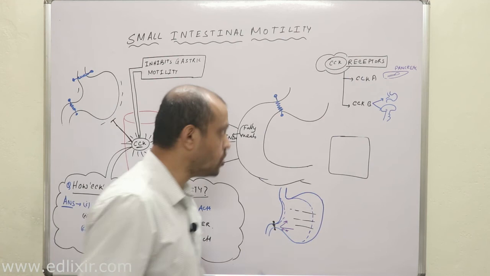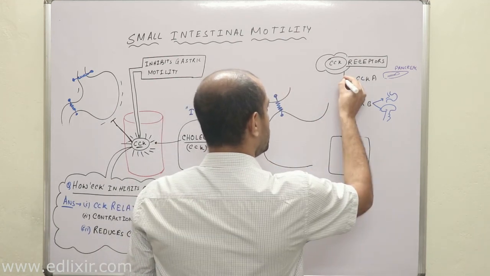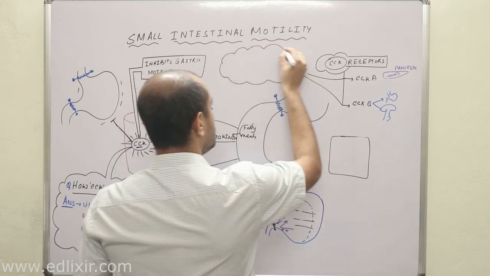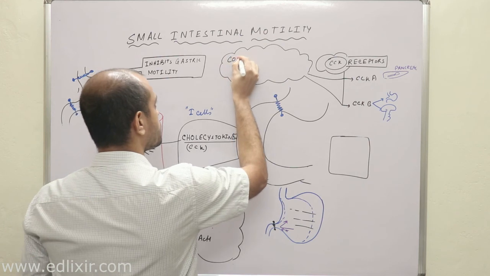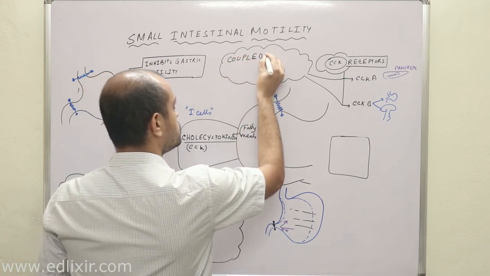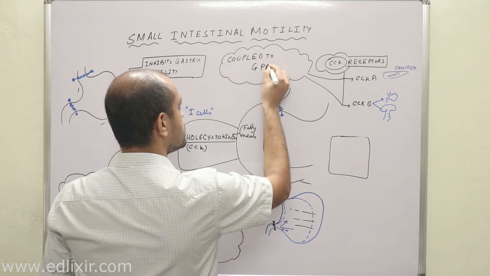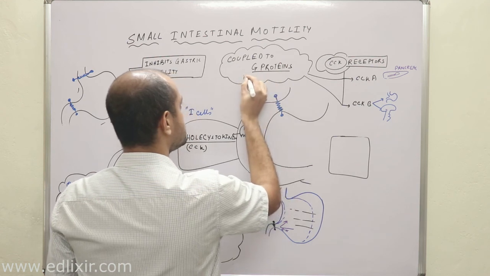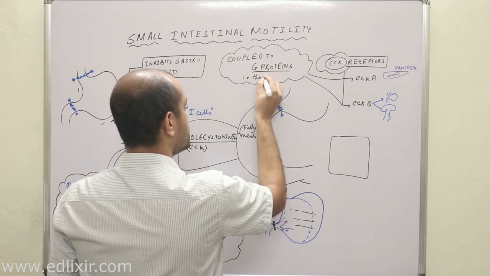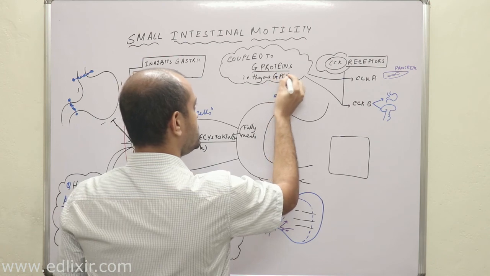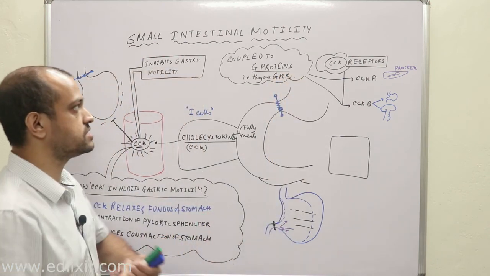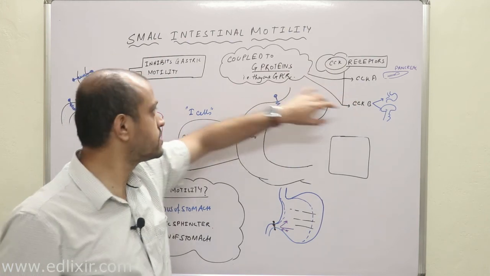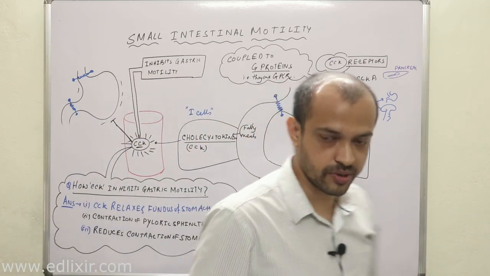Now listen with all your attention. All these CCK receptors are coupled to G proteins. That means what? That means they are GPCRs. Clear? They are all GPCRs, that is CCKA and CCKB. All of them are GPCRs. Clear? G protein coupled receptors.